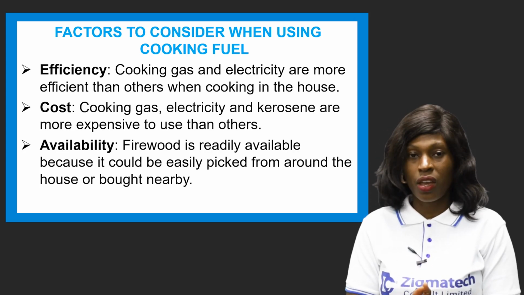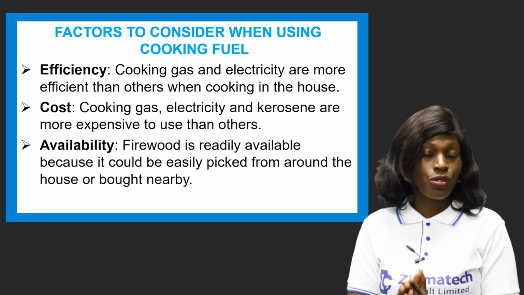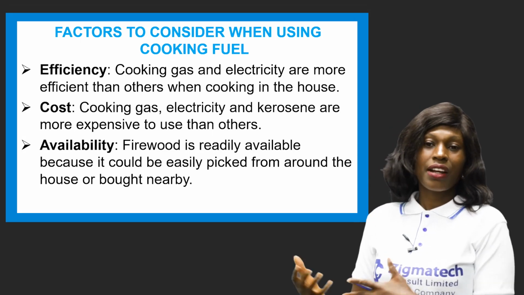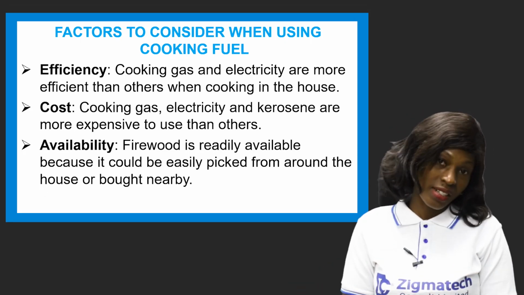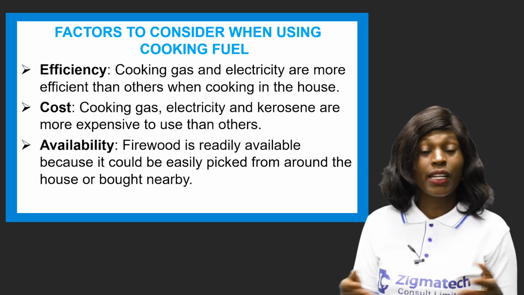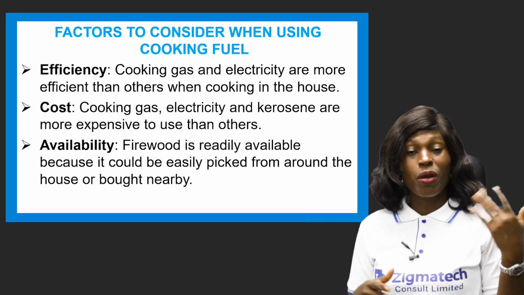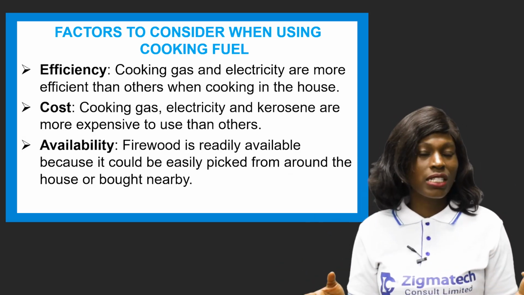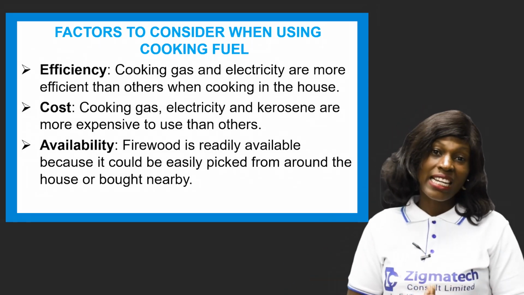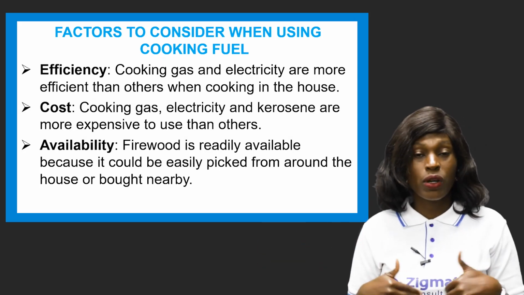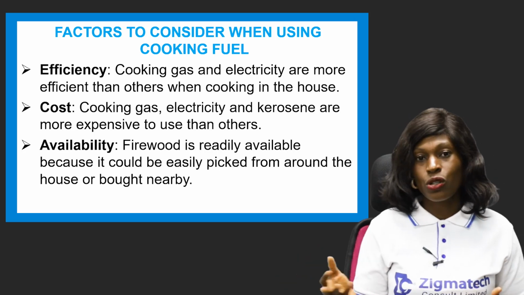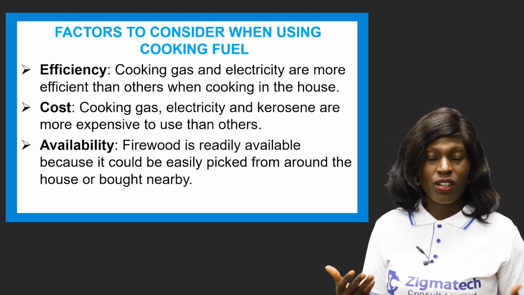They are more efficient, as per when you need to use them. And also cost. Cooking gas, electricity and kerosene are more expensive to use than others in our time. That's why most times in our villages they have access to firewood. They just go and cut down a tree, or maybe someone is building somewhere and they're not using the bamboos or the woods again, they just go and pick them, they're not buying it. Sometimes you have to buy firewood, maybe if you're in the city, but it's accessible, it's easy to reach, it's not that expensive, and you can use it over time.